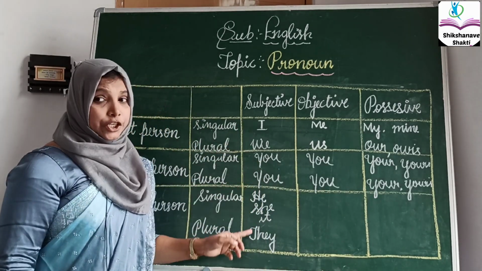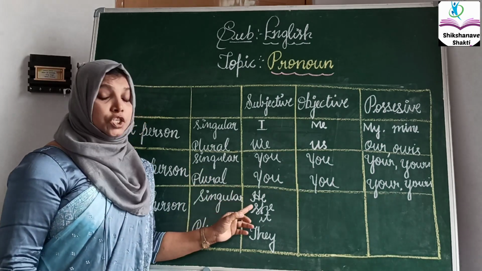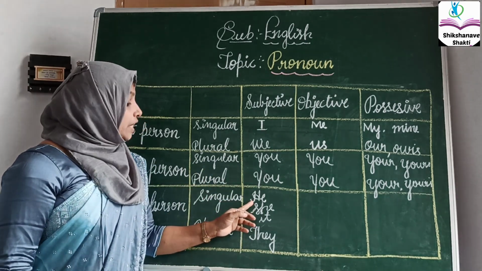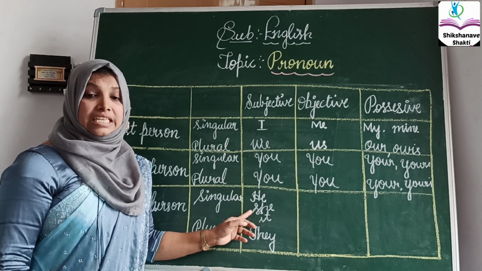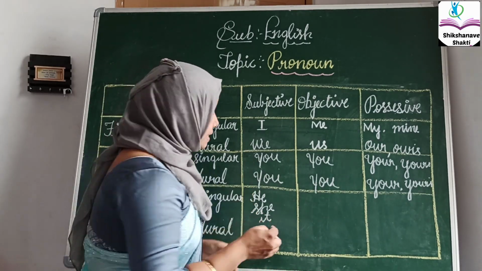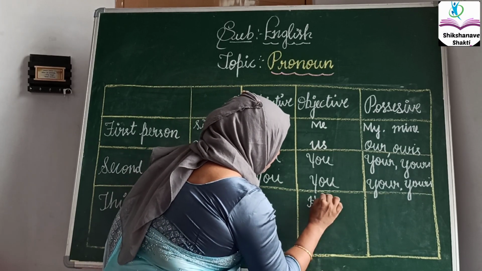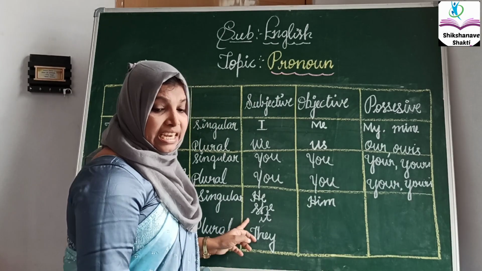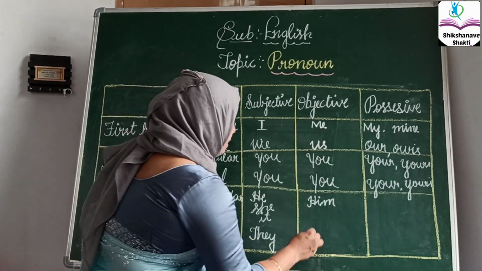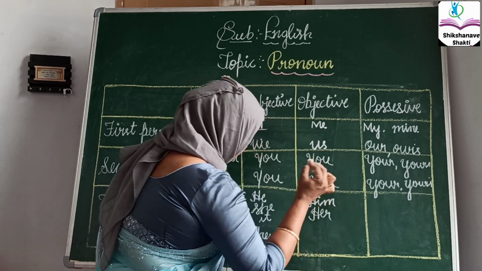It is in subjective. But in objective, children, you have to understand, he is a male, she is a female. He, in the objective we are using as him. Next, she, in the objective will be her.